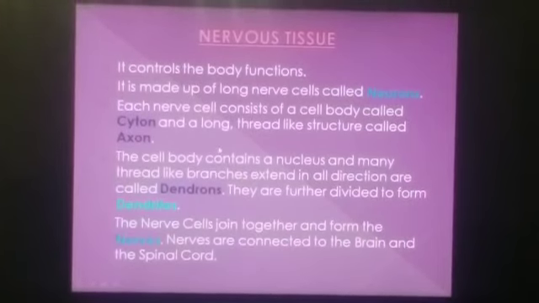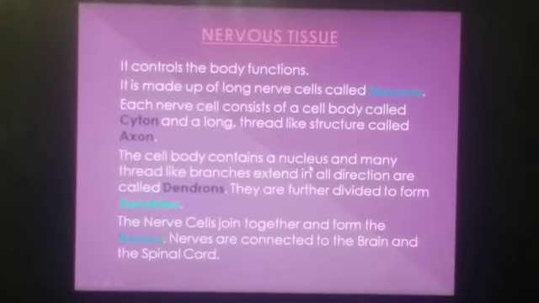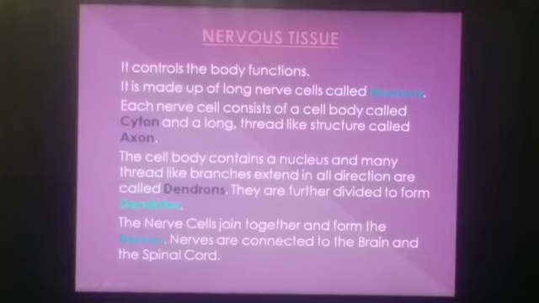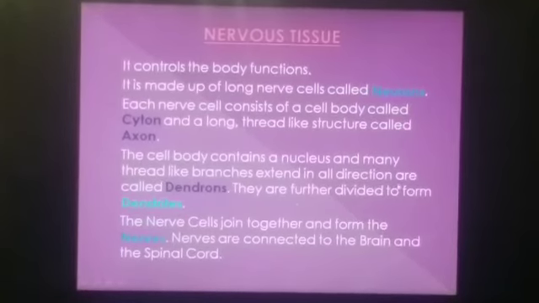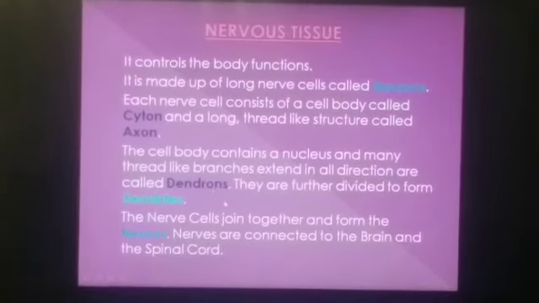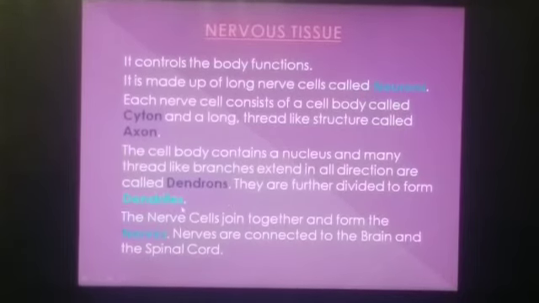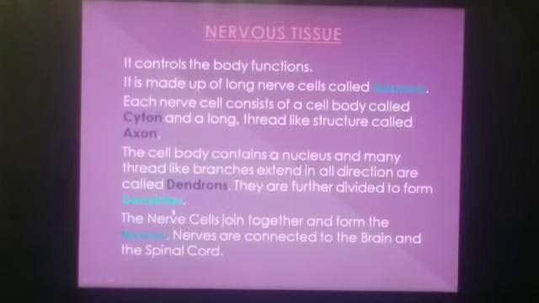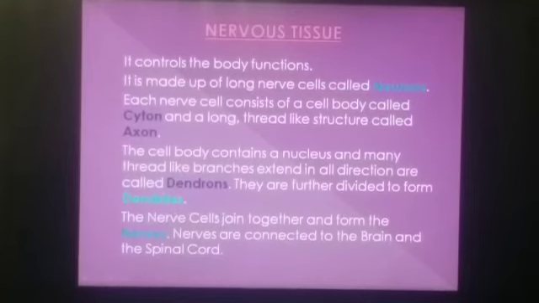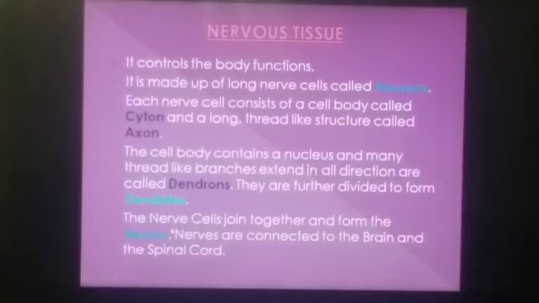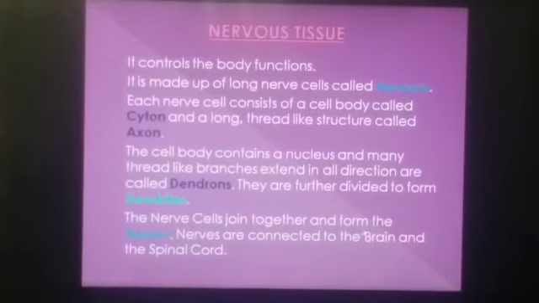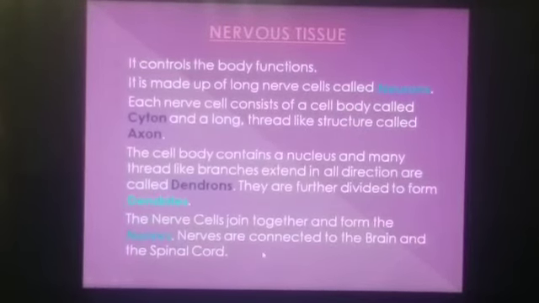This cyton contains a nucleus and many thread-like branches extended in all directions called dendrons, and dendrons are further divided to form dendrites. The nerve cells join together and form the nerves. Nerves are connected to the brain and the spinal cord.